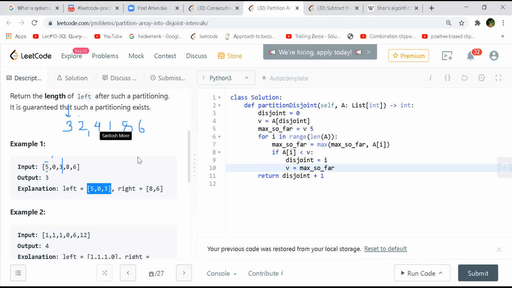But then when you come to 1, you see that 1 is still lesser than 3, right? Therefore you actually keep till here. Before 8 and 6, you will update your max so far to 4. Then if you find anything lesser than 4, it is fine. Got it, good one.